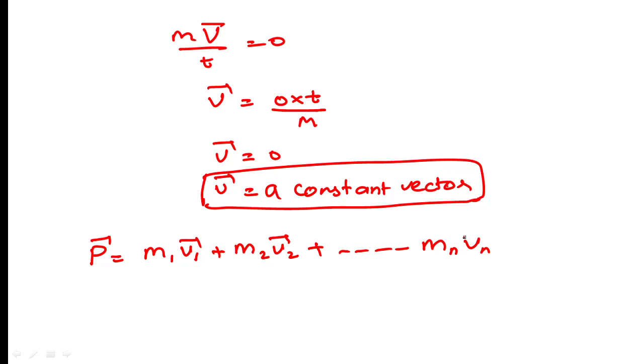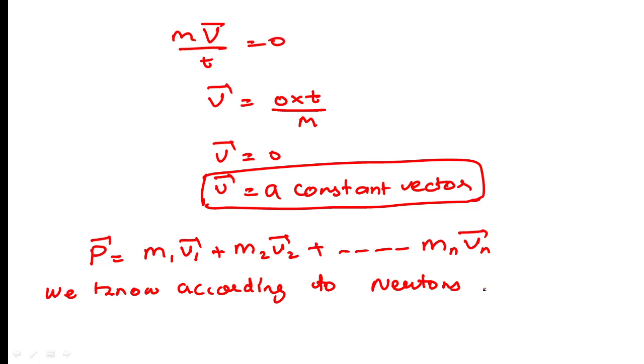We also know that according to Newton's second law of motion, the value of F external is equal to dp upon dt, that is change in momentum upon time.